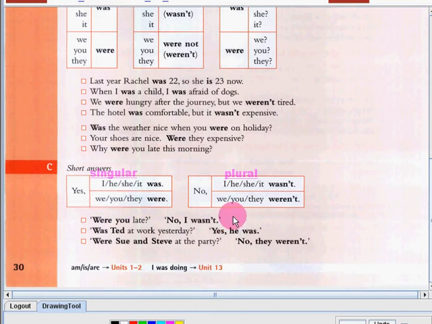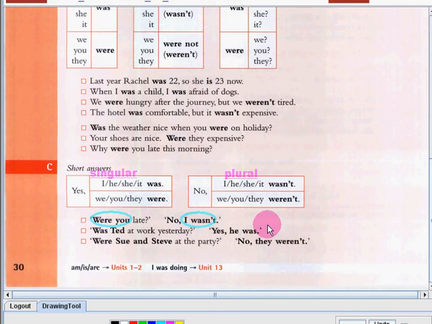First one, were you late? Of course, as you can see, this question is in the past tense. And also, we use the pronoun you, so that's why our verb is were. The answer is a negative one because the answer is no. So, no, I wasn't. Because the question is in the past tense, the answer should be in the past tense too. Now, let's go on to the next sentence.